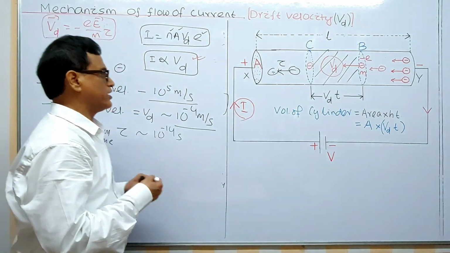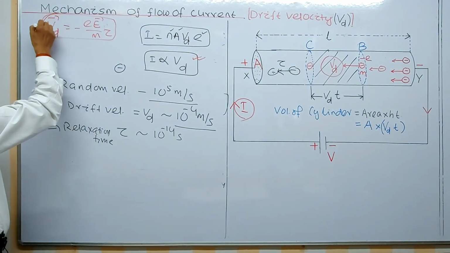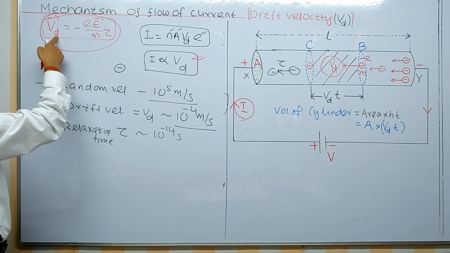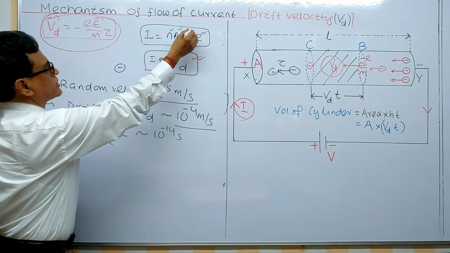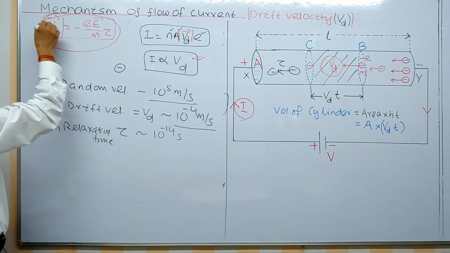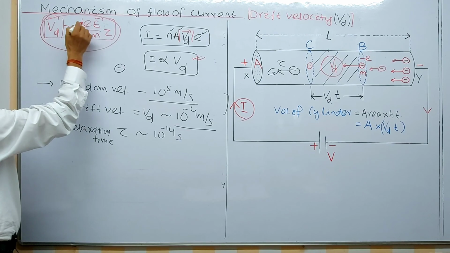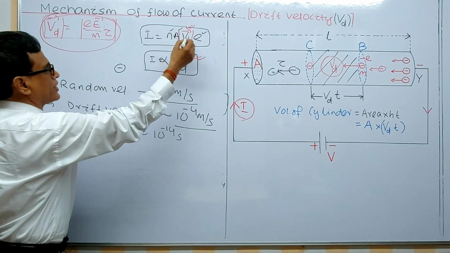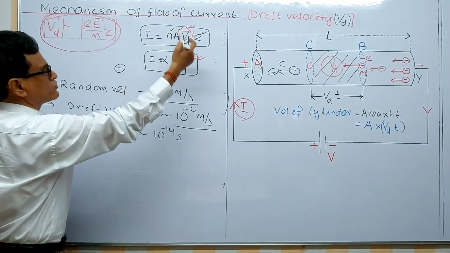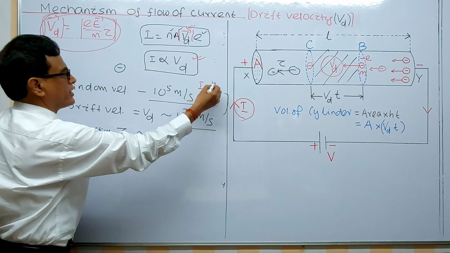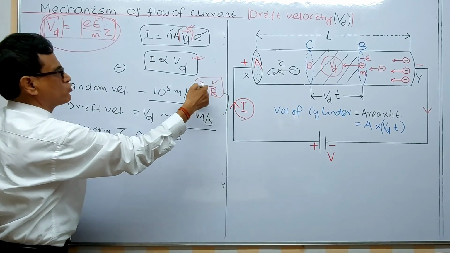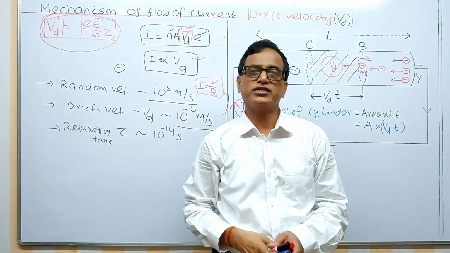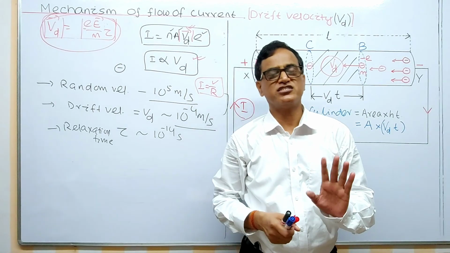The derivation is very simple. See, in the next class, what we have to do, we will take this drift velocity. You should take down the notes and read it. Drift velocity, and that is the magnitude of the drift velocity. You can take the magnitude, the minus becomes plus, take it and substitute here. And you will get, in the next class, a very important law, I equal to V by R, the so-called Ohm's law. Then we can define what R is. R is the so-called resistance of the conductor.